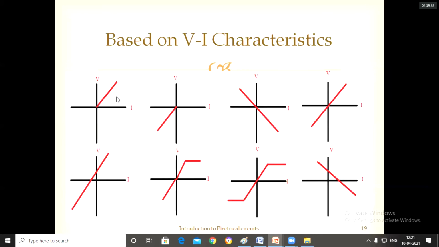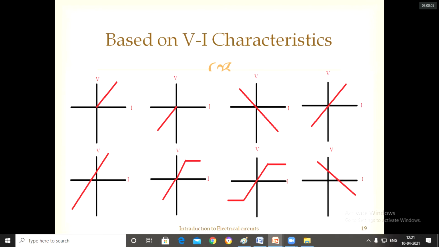Okay. Coming to our topic, how can we say whether an element obeys linearity or is non-linear? With the help of the VI characteristics. If you have the VI characteristics of an element, then we can say what type of element it is: a linear or non-linear element, unilateral or bilateral, active or passive.